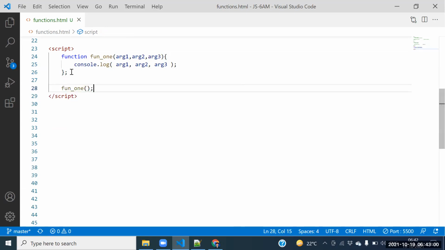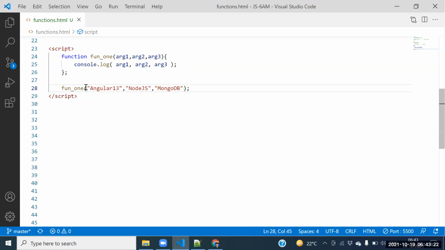To call this function, how many parameters do we need to supply? Three parameters. What is the first parameter? The first parameter is Angular 13. The second parameter is Node.js. What is the third parameter?